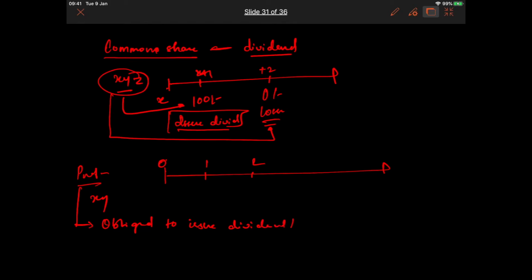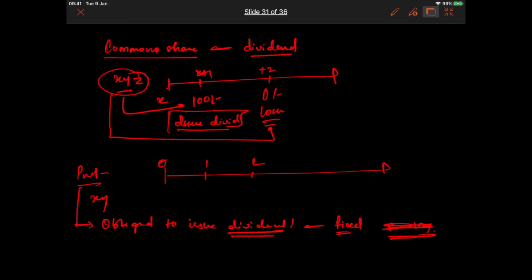Also the rate of dividend is fixed. If you take any company that has issued a preference share, while issuing it, it would have declared whatever its dividend rate would be. It would be in the range of some 8 to 10% or whatever, depending upon the company, not necessarily 8 to 10%, but that is what the general trend remains.